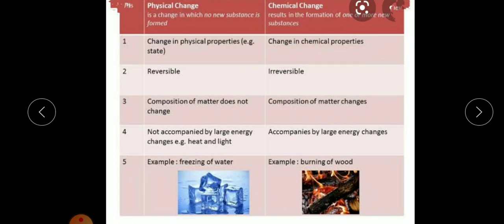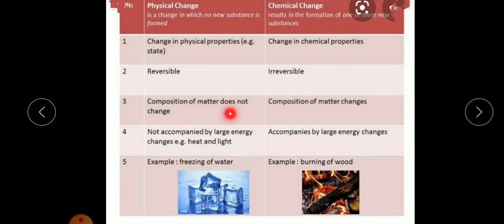Change in chemical properties takes place in chemical change. Physical change is reversible, that means we can bring it forward as well as backward. Say, for example, if you carried out melting of ice, it will convert into water. Once again, by decreasing the temperature, we can convert water into ice. That process we call a reversible, two-way process. Whereas chemical change is irreversible, it cannot be reversed.